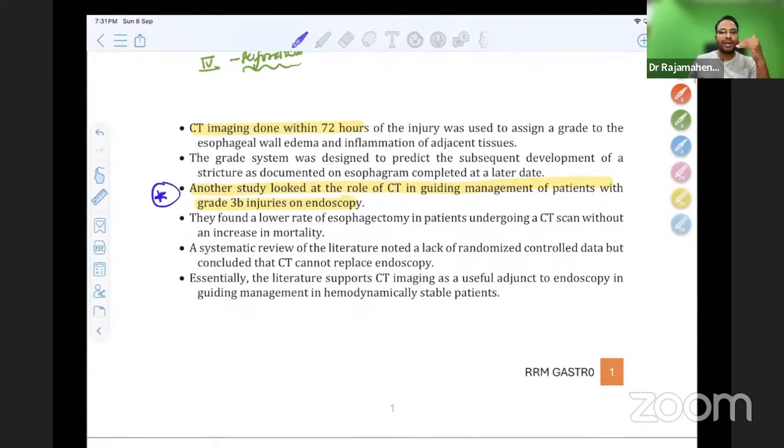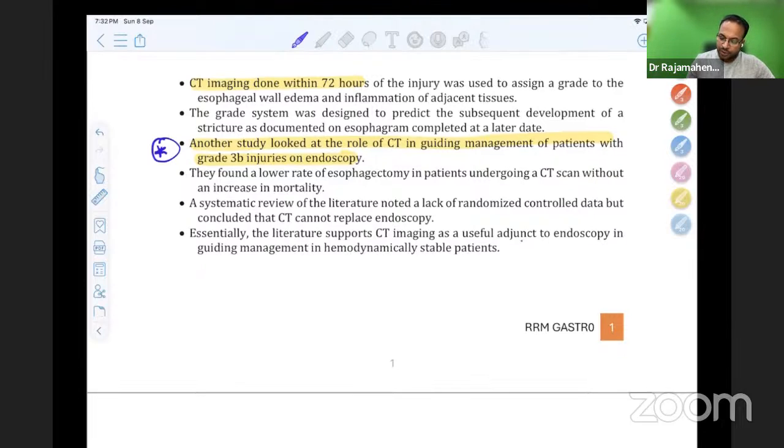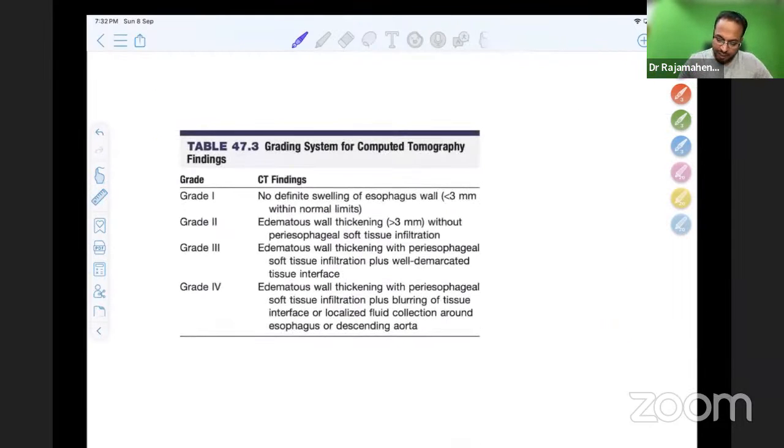A systematic review of the literature noted a lack of randomized control data, but concluded that CT cannot replace endoscopy overall. Essentially, literature supports CT imaging as a useful adjunct to endoscopy in guiding management of hemodynamically stable patients. Okay, in stable patients, we can use CT scan as an adjunct. Whatever this is, the grading given in Shackelford, please see the grading.